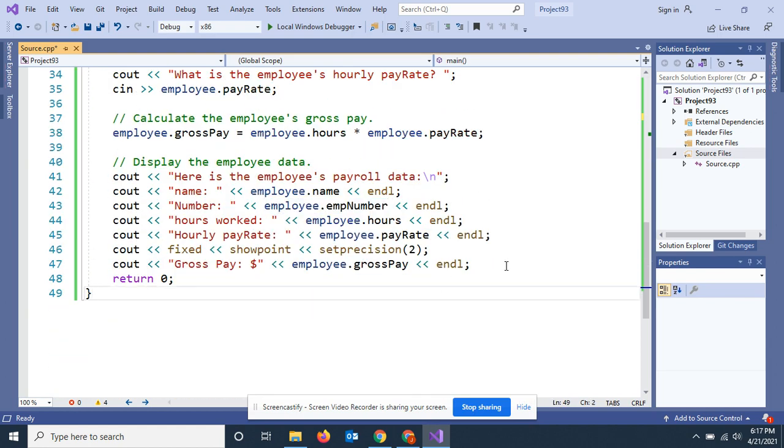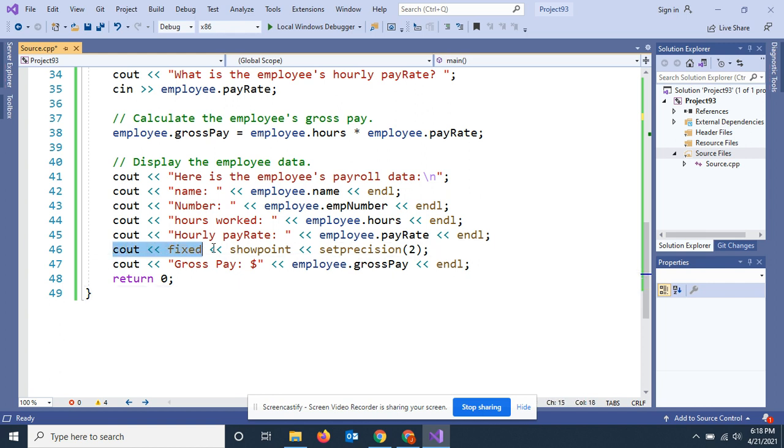This would be like Martis name, Martis employee number, Martis hours. Then you've got the next one, it could be any of your names. I could put something like this together for a class with different things. So here's the employee's payroll, and I'm going to cout employee.name, then employee.employee number, employee.hours, employee.pay rate.